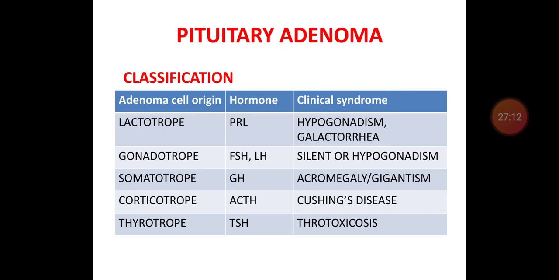Somatotrope releases growth hormone, so it results in acromegaly or gigantism. Corticotropes release ACTH, which results in Cushing syndrome, Cushing disease. Thyrotrope releases the hormone TSH, and it leads to thyrotoxicosis. So the most common pituitary tumor arises from the lactotrope, that is prolactinomas.